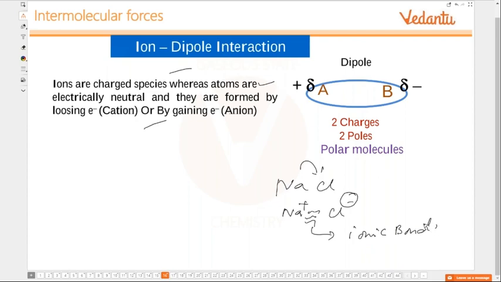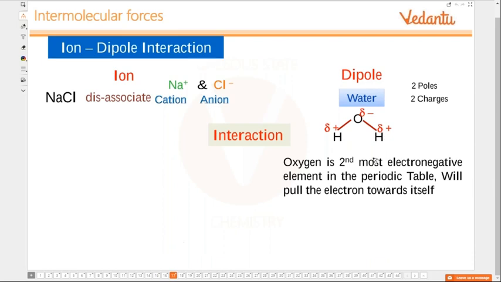We have studied this, isn't it? This is what it is. NaCl. This is cation and anion. When we put sodium chloride salt in water, this dissociates. I mean, positive and negative ions are separated.